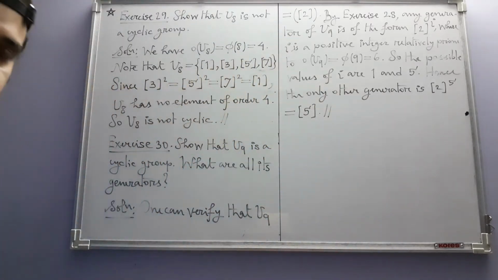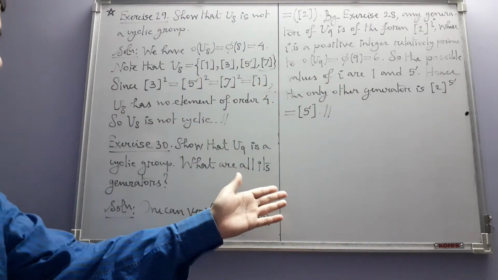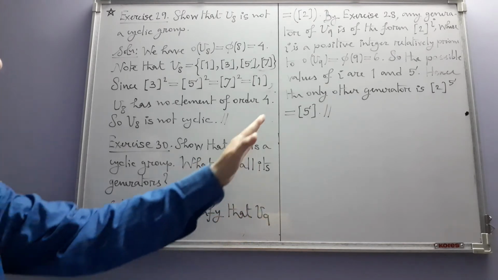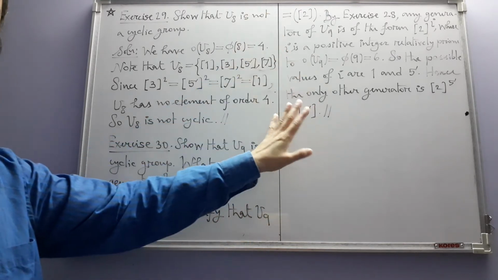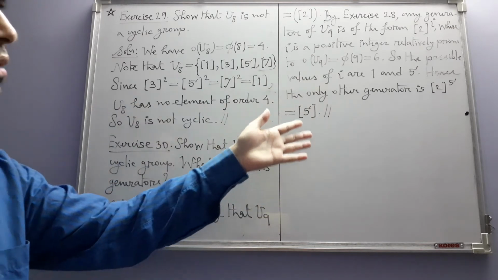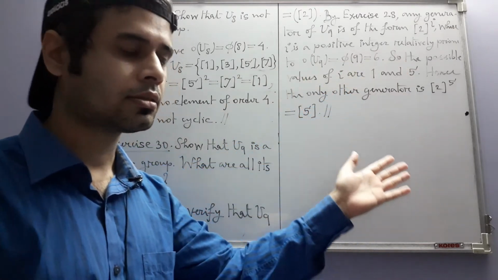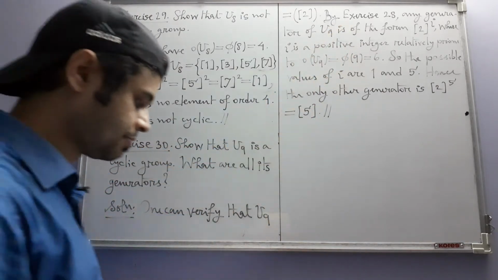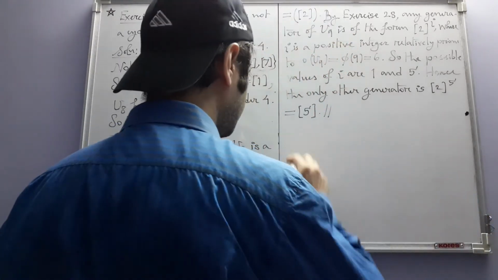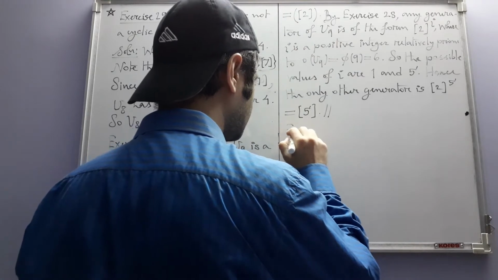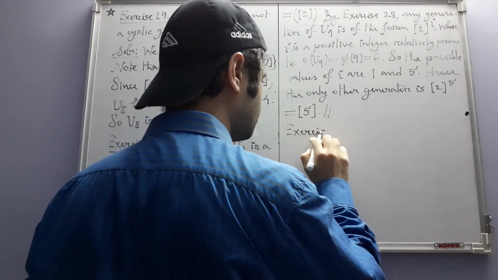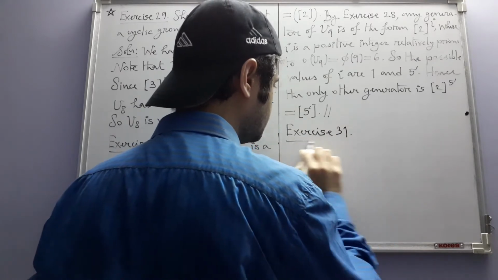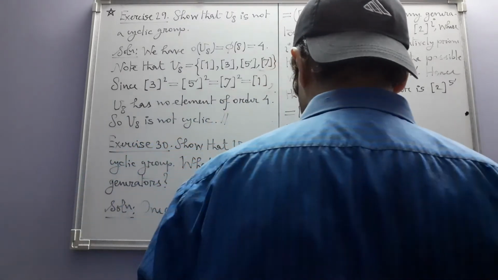In the coming exercises where we have to find all the generators for some cyclic group, we won't write even these things. We will just directly write the generators and we won't even mention exercise 28. Okay, so next, this exercise is one such.